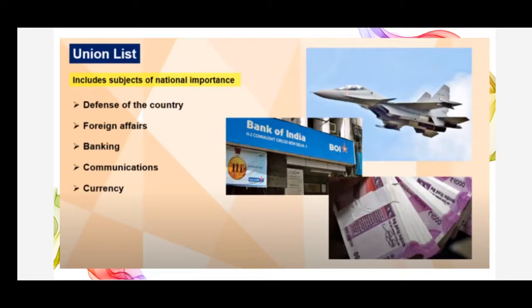Union list. This list includes subjects of national importance like defense of the country, foreign affairs, banking, communication and currency, in the sense of issuing currency. All these come under the union list. Related to these subjects, the central government can make laws.